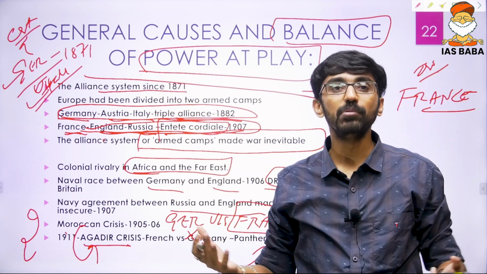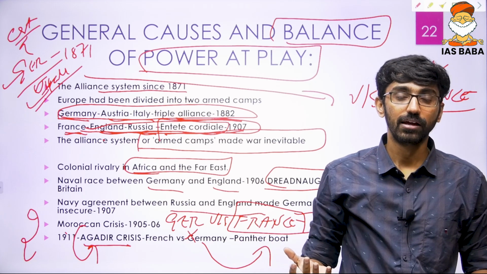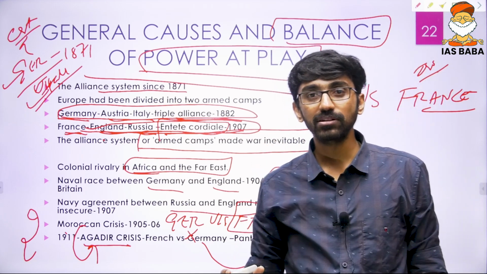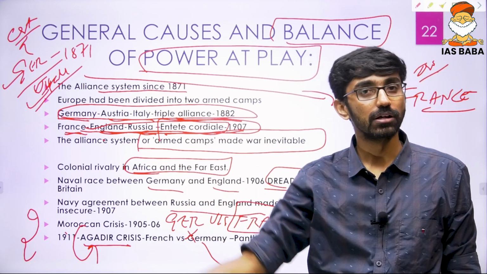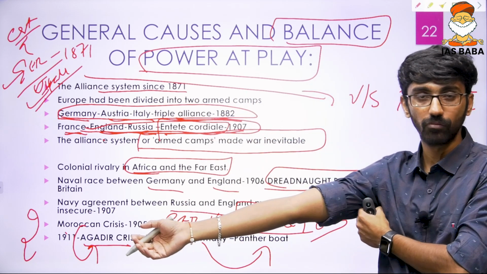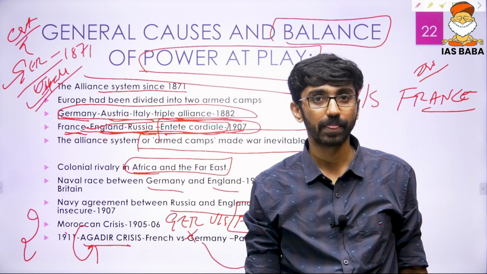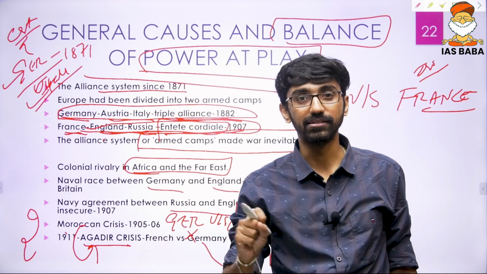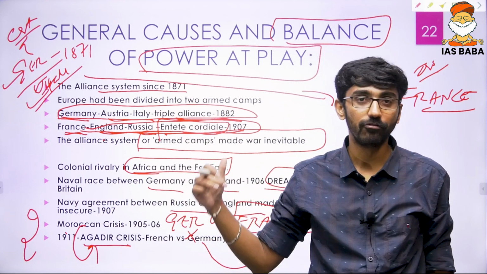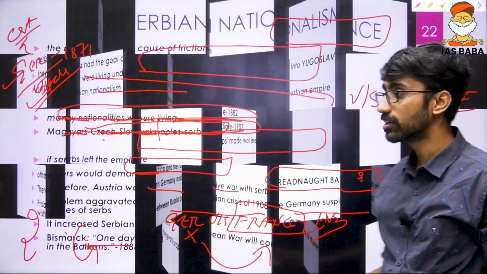So there were mutual suspicions about the interests of the other countries, and these mutual suspicions ultimately led to the First World War. That balance of power definitely was at work, with one country trying to balance the other country. But these are not the only reasons for the First World War, because the question is asking how far.